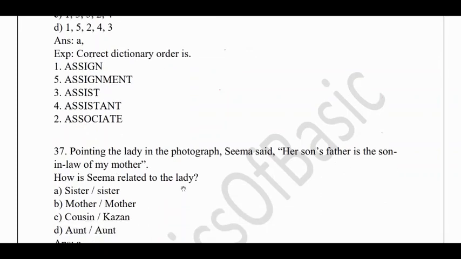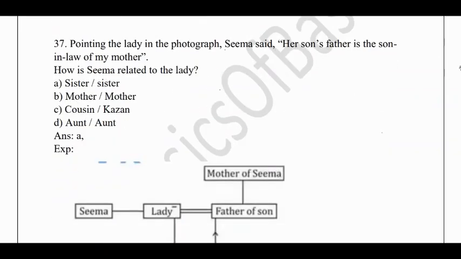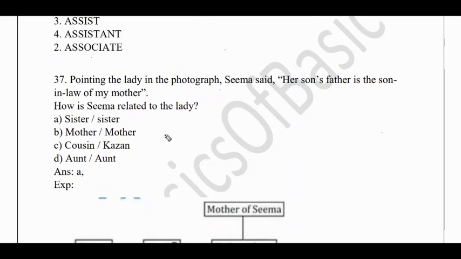Pointing to the lady. So we are in the 37th question now. For this kind of blood relation question, you need to know how to write the diagram. Pointing to a lady photographer, Seema said, her son's father is the son-in-law of my mother. So Seema is pointing towards the lady. Let us take the lady as A, and I will denote it with minus, because minus denotes a lady and plus denotes a male. Her son is B, and B is positive because he is a boy. Her son's father, meaning the husband of A, I'll consider as C, plus.